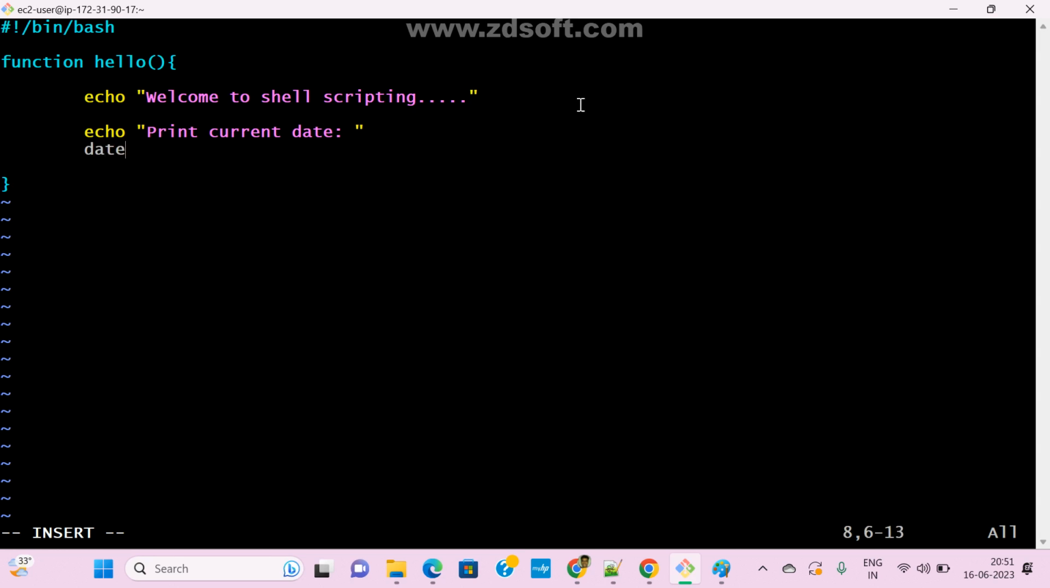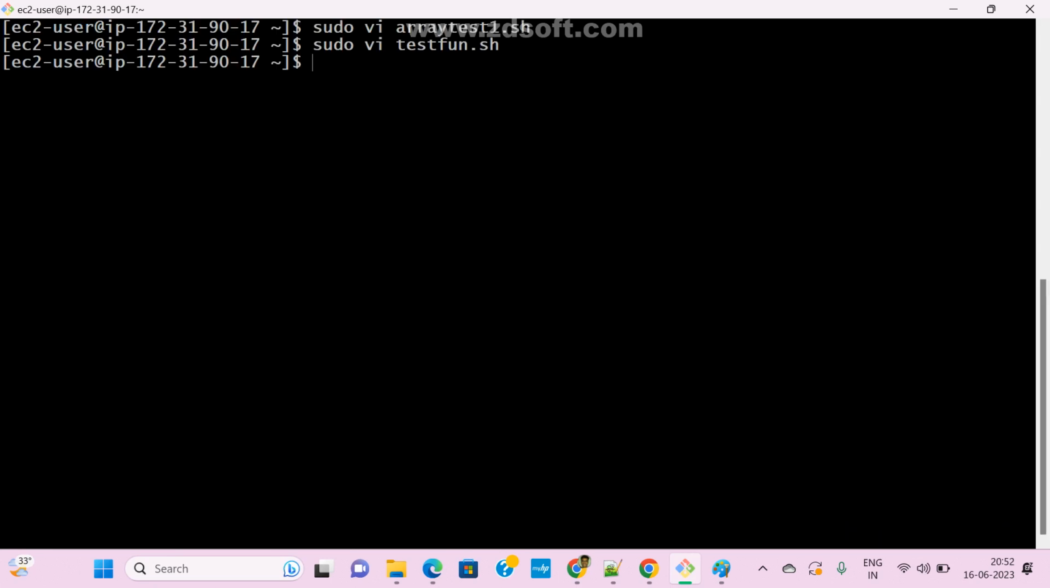Now clear? So this is my function. Now how to call this function? Simply we can call your function name, guys. That's it. Now escape, colon, x. Now give the permission, sudo chmod a+x, execution permission, on test function.sh. Okay. Now how to run the file? Dot slash test function.